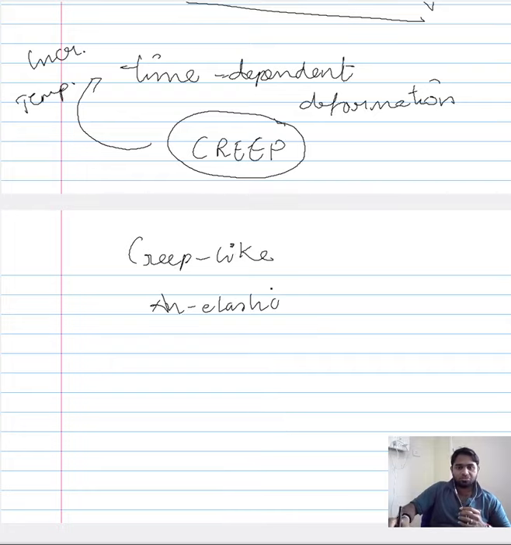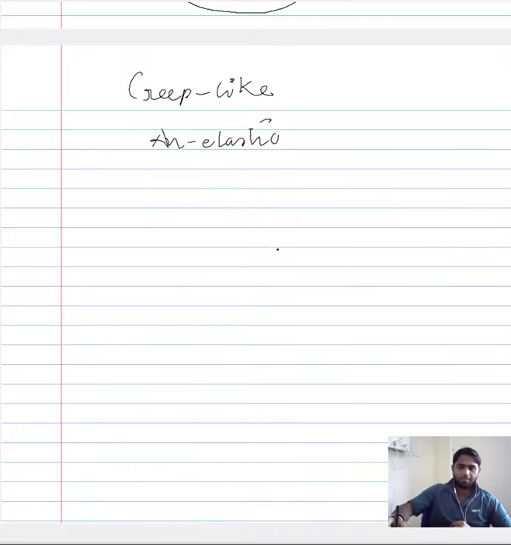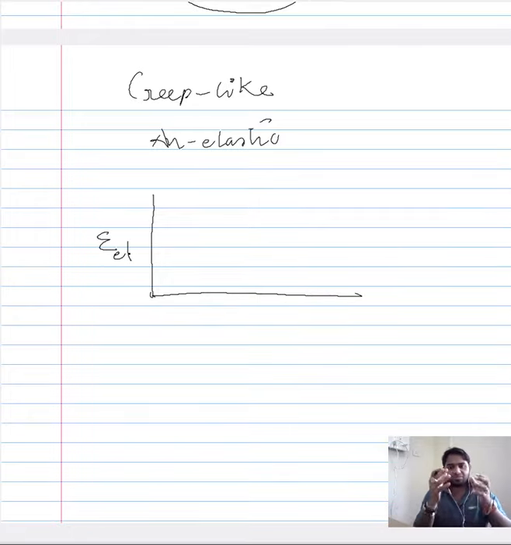The reason I am introducing this is because creep is not something that is confined to the plastic region alone. You observe it in the elastic region as an anelastic behavior. So what I mean by that is, suppose your temperature is an ambient temperature, and again we are focusing on the elastic region. Let's have the elastic strain on the y-axis and the time on the x-axis, because as we have defined earlier, what we are studying in creep is the time dependent behavior of the materials.